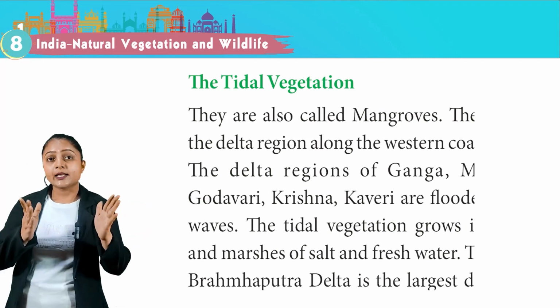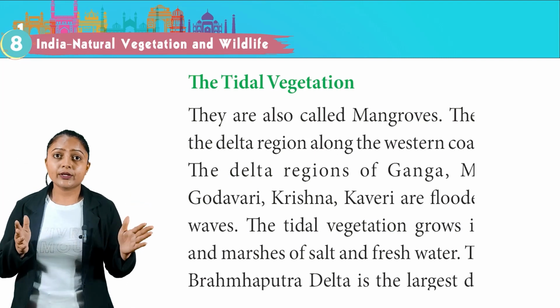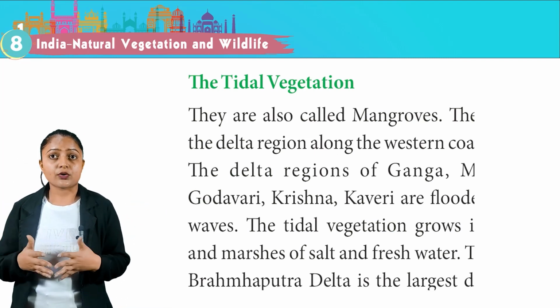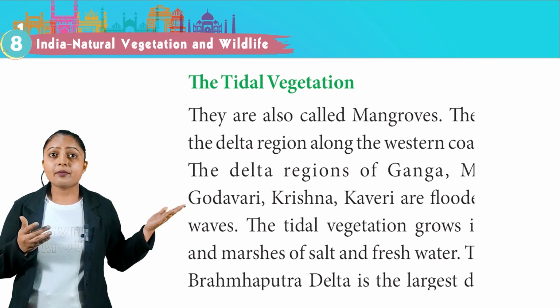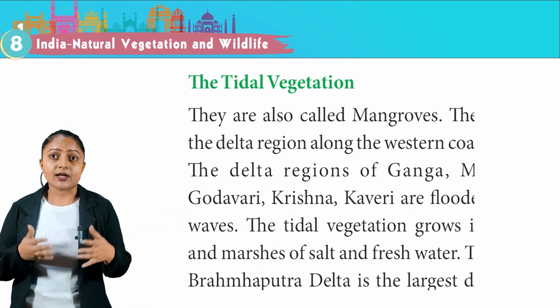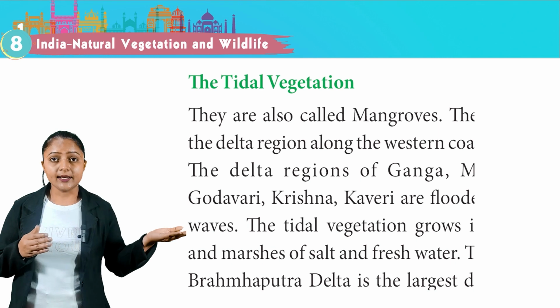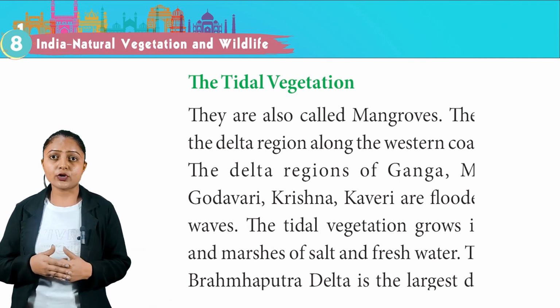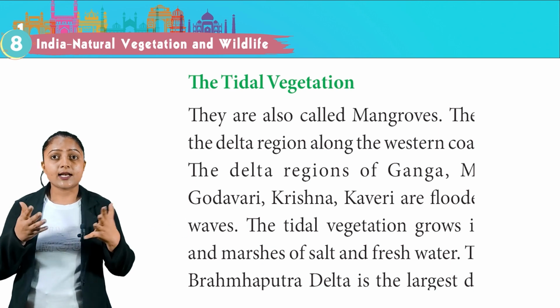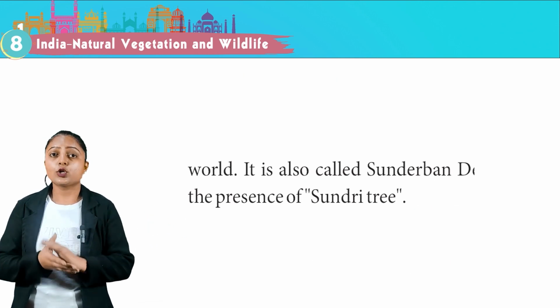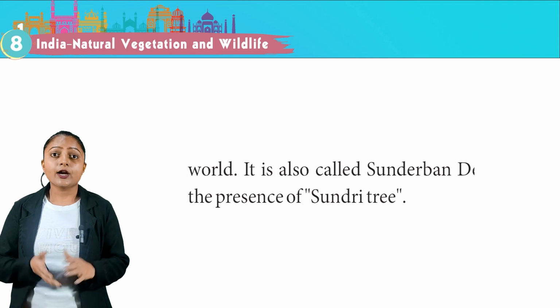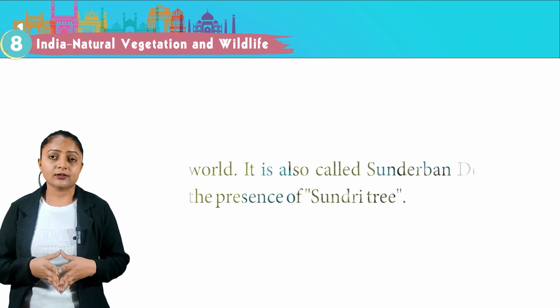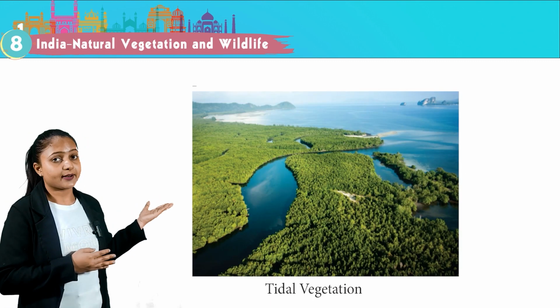The tidal vegetation. They are also called mangroves. They grow in the delta region along the western coast of India. The delta regions of Ganga, Mahanadi, Godavari, Krishna, Kaveri are flooded by tidal waves. The tidal vegetation grows in swamps and marshes of salt and fresh water. The Ganga-Brahmaputra delta is the largest delta in the world. It is also called Sundarban Delta due to the presence of Sundari tree. This image is showing the tidal vegetation.